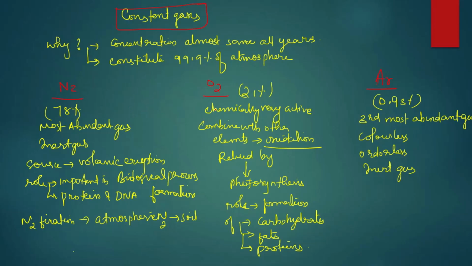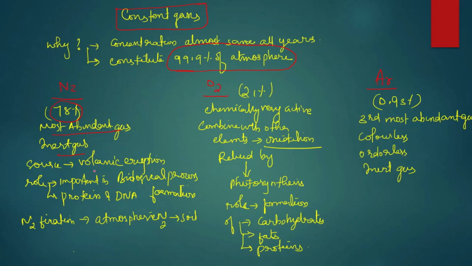Now the constant gases. What are they? As we said earlier, nitrogen, oxygen and argon. Why are they called constant gases? Their concentration is almost the same all years and never changes. They constitute around 99.9% of the atmosphere. Nitrogen constitutes 78% and is the most abundant gas in the atmosphere. It is considered an inert gas; literally it's not inert, but nitrogen does not react with other components, so it is treated as an inert gas.